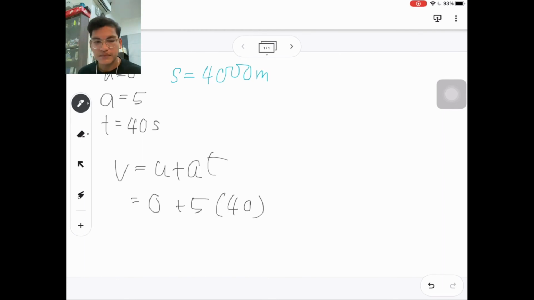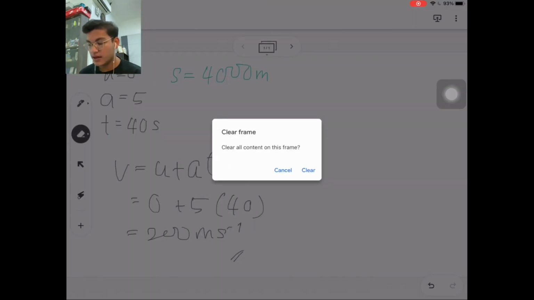Okay, and we will get 200 meters per second. So remember to put the unit. The unit is very important, or else even though you're correct, you will not get any marks for it. I think I've covered all the equations and how to use them.